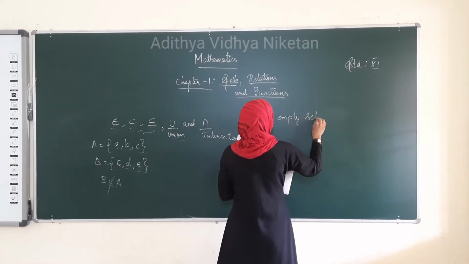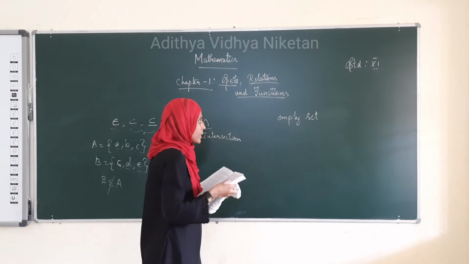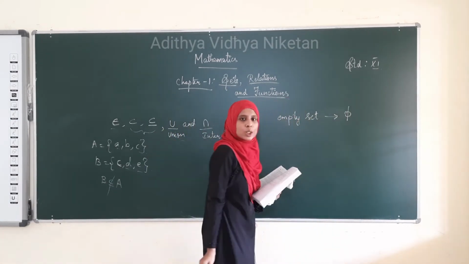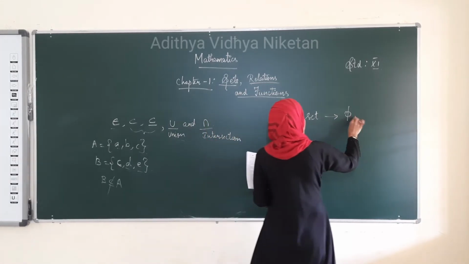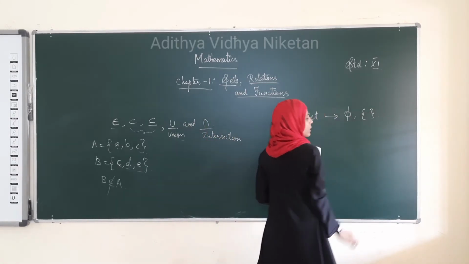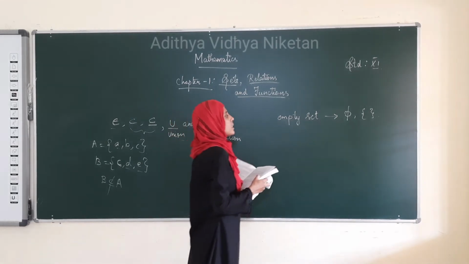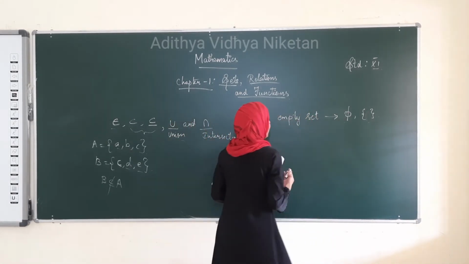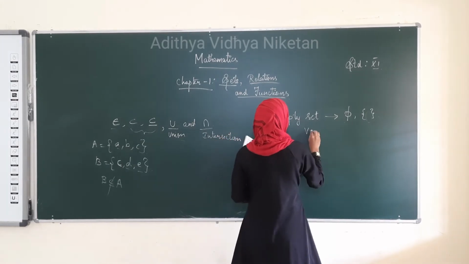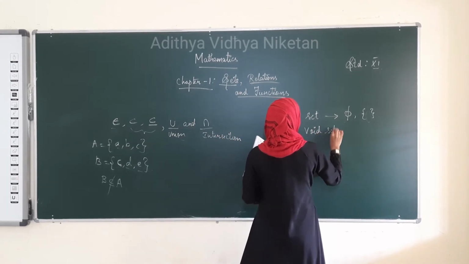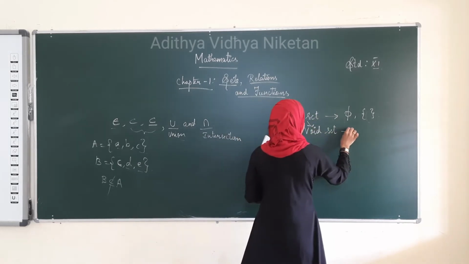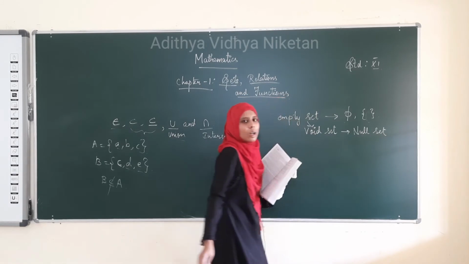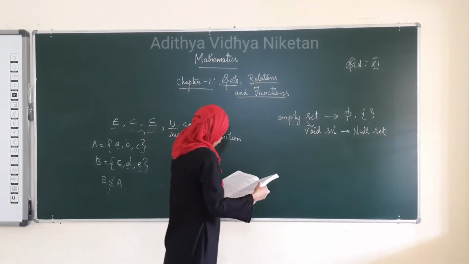Empty set. We just saw the definition of set. What is an empty set? It is denoted by this symbol, or it can be denoted by two curly braces. This means there will be no element in the set. That is called an empty set. It is also called a void set, and it is also called a null set.